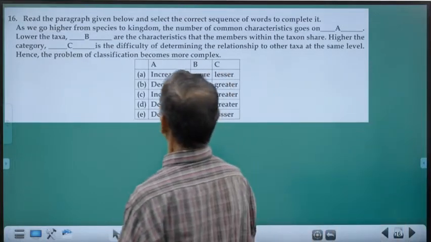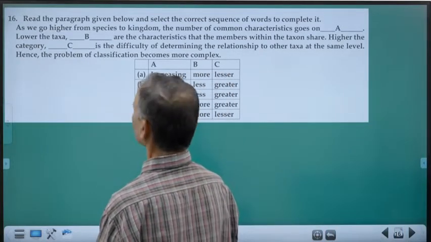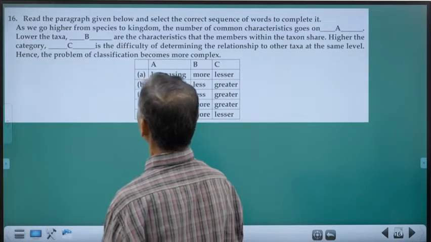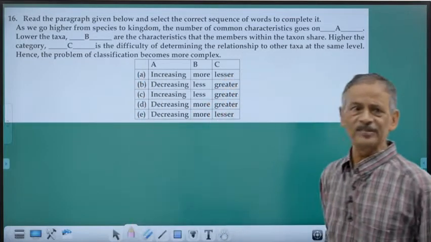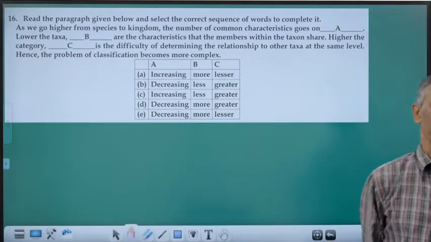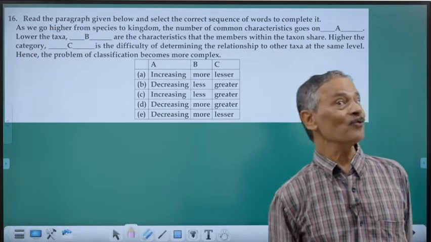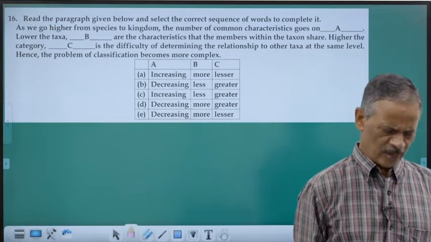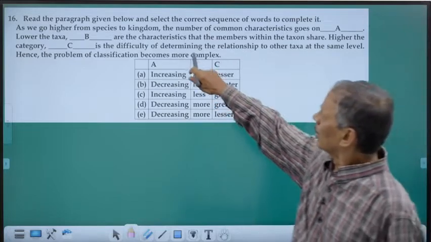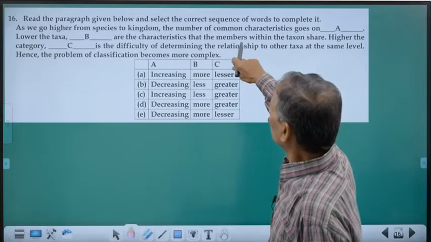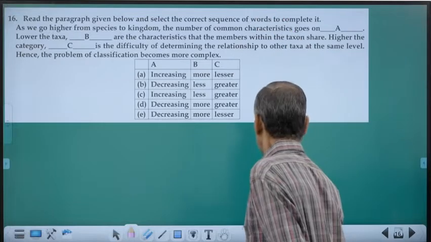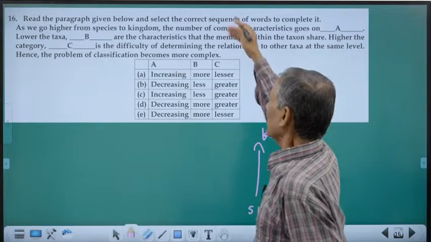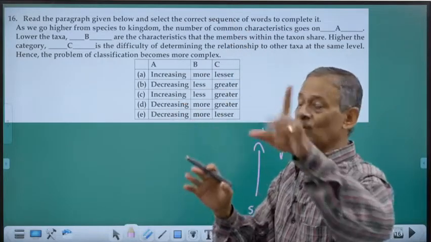Read the paragraph. Actually, it is a fill in the blank question. The concept is the same as we have discussed in earlier questions, but the pattern of the question is slightly changed. As we go from species, the lowest, to kingdom, several concepts are put together under one statement.